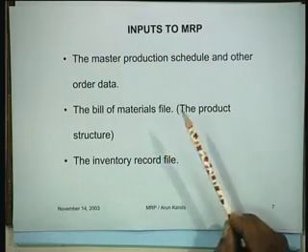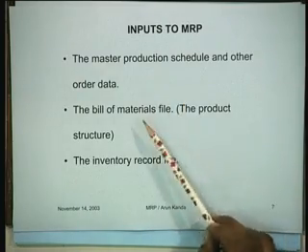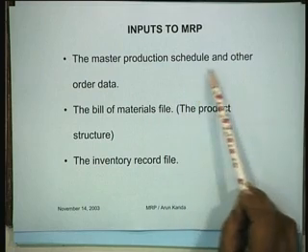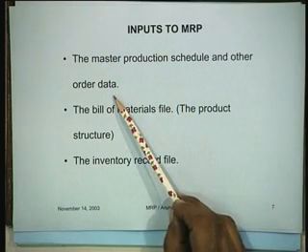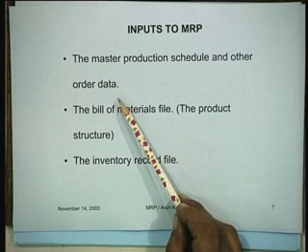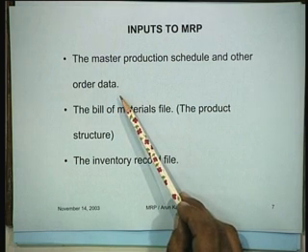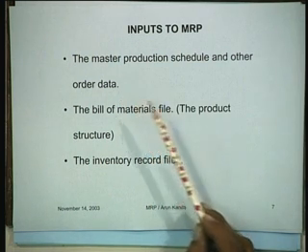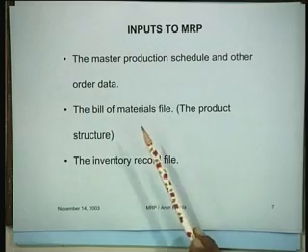If you look at an MRP system, the major inputs are these three. Number one, the master production schedule and other order data for the end item. Because to run an MRP, you must specify how many cars or how many units of the final product you would like to have in different periods. So this is the master production schedule.